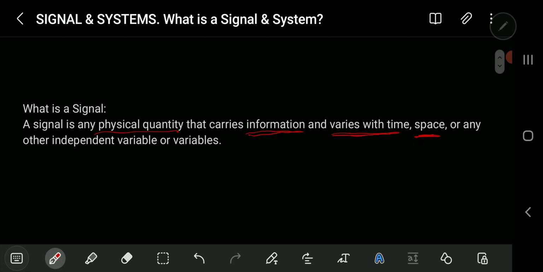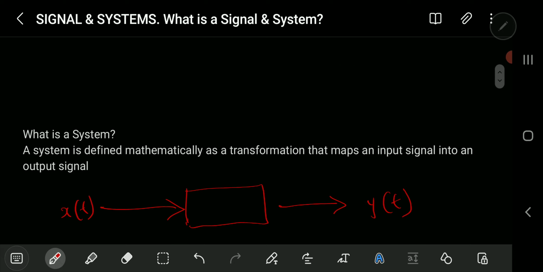You might want to take this down. That's what we wanted to cover in this video. We have looked at the definition of what signal and system is all about. In the next part of this video, we are going to be looking at the operations of signal, where we are going to be looking at time shifting, time reversal, and the third one is time scaling.